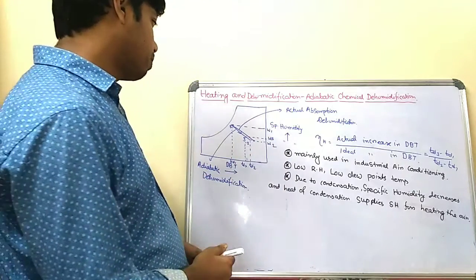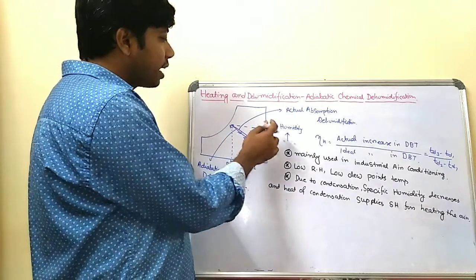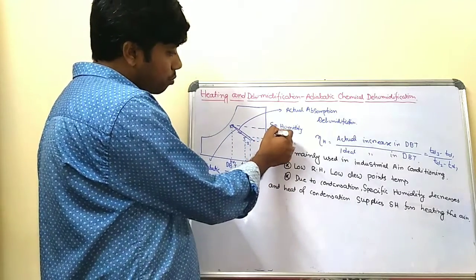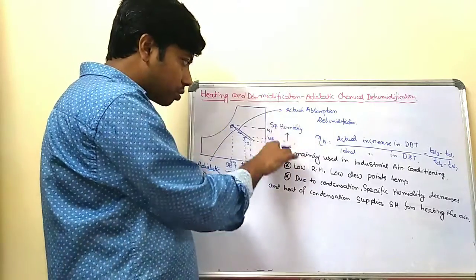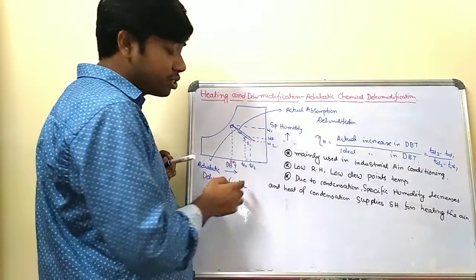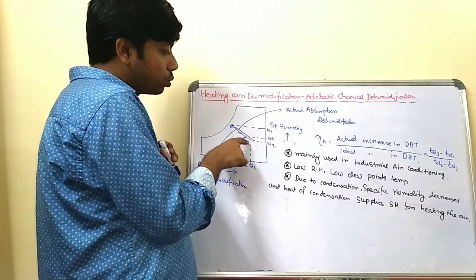Okay, so process 1 to 2 is basically your heating. When the process goes from 1 to 2, the specific humidity is transformed from W1 to W2, so it goes in a downward direction. That means it is dehumidified, and it indicates your heating. So it is a heating and dehumidification process, 1 to 2.